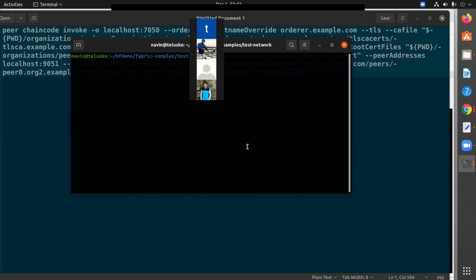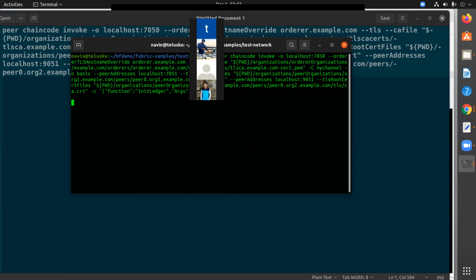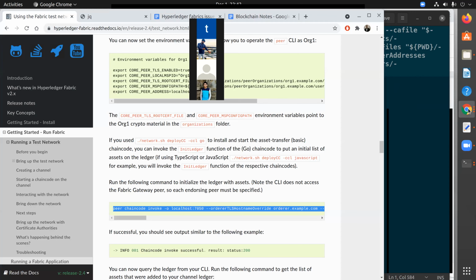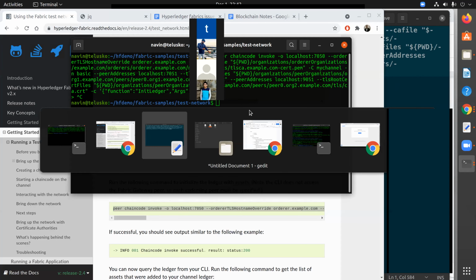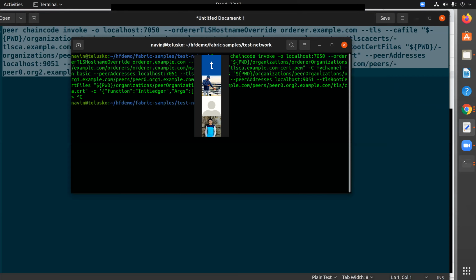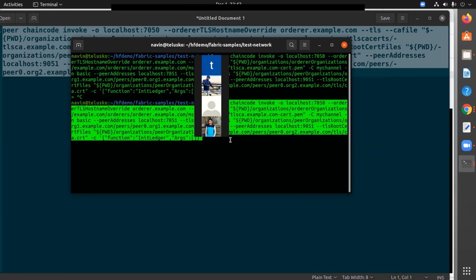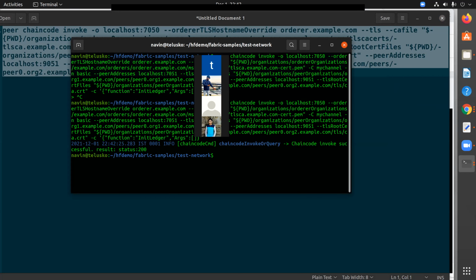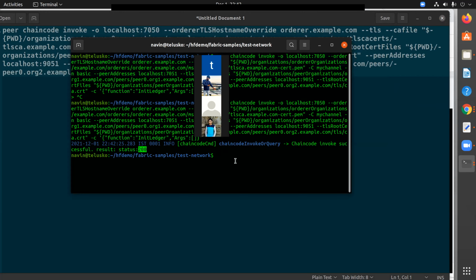Let's run the script, and I hope it should work this time. Oh, why is it giving me this thing? Weird. Am I not copying it properly? Something is incomplete, I guess. Yeah, it worked. Can you see that the chaincode invoked successfully? So status is 200. That means the ledger has been initialized.